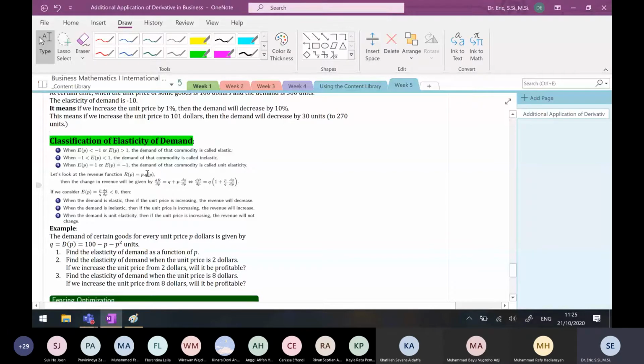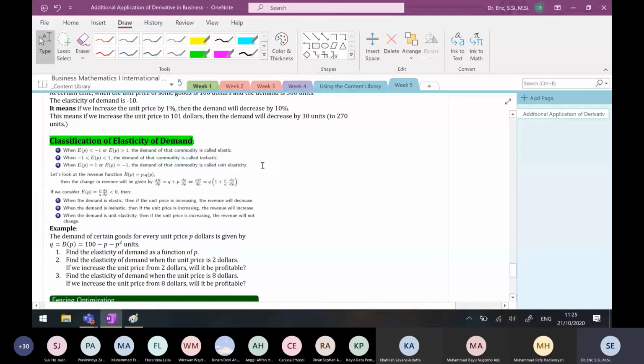I can take the derivative using implicit differentiation, and I have Q times (1 plus the elasticity of demand). If the elasticity of demand is less than -1, let's say -10, then 1 minus 10 is negative. Q is positive, and positive times negative is negative. So the change of revenue with the unit price is negative.